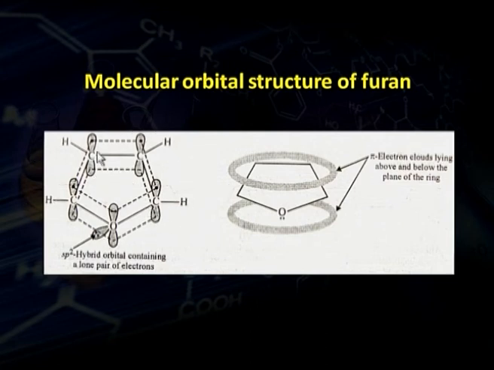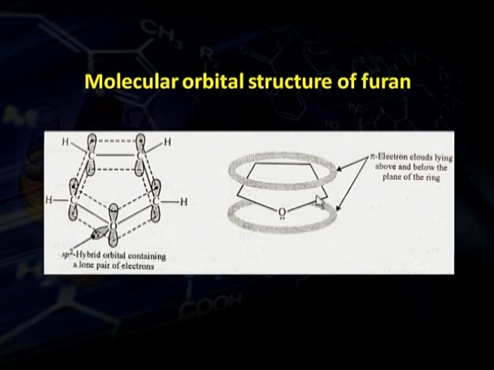So, you see that all these atoms, that is the oxygen atom, every carbon atom and hydrogen atom also, are all in the same plane. The unbonded sp2 orbital is also in the same plane, because all sp2 orbitals are in the same plane. Now, all p orbitals which are perpendicular to the plane of the rest of the molecule overlap each other to form a pi electron cloud, one above the ring and one below the ring.